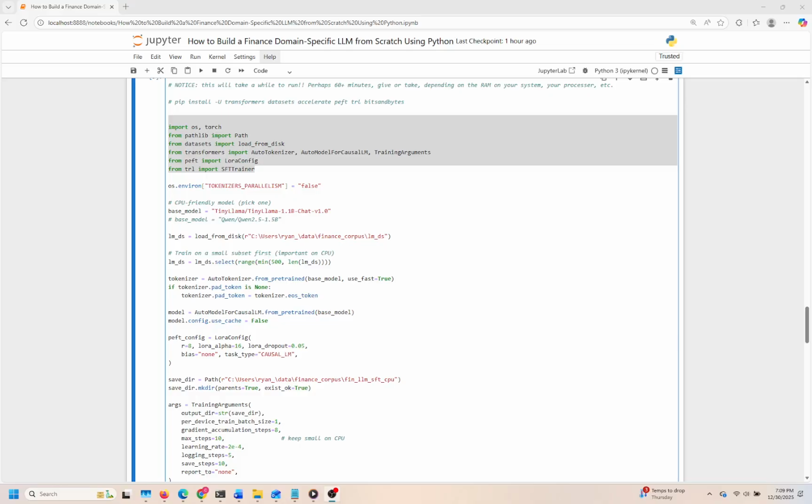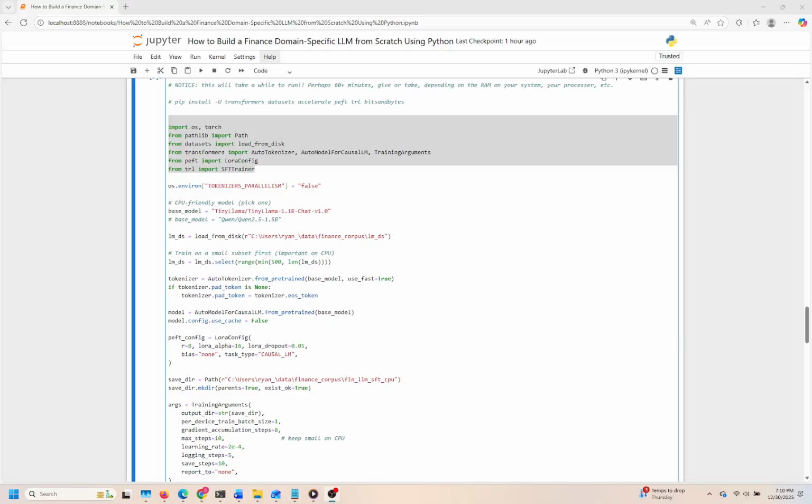Cell 9. In this cell, we're setting up a training process for a language model using a smaller, CPU-friendly architecture. This is crucial because it allows us to handle resource limitations while still engaging in practical machine learning tasks, specifically fine-tuning a model on a financial dataset. The cell kicks off by ensuring that your environment is optimized for this operation, notably disabling parallel tokenization. This avoids unnecessary RAM usage, especially beneficial on CPU systems. We choose a manageable base model, the TinyLlama 1.1 billion, which strikes a balance between performance and computational efficiency.